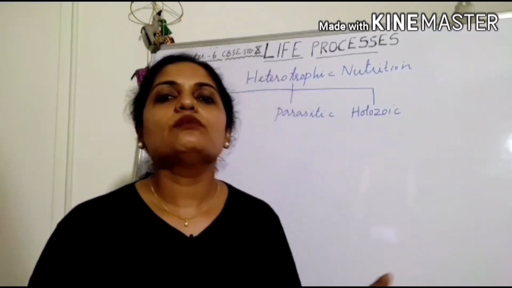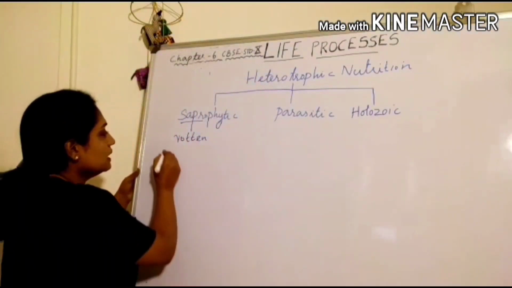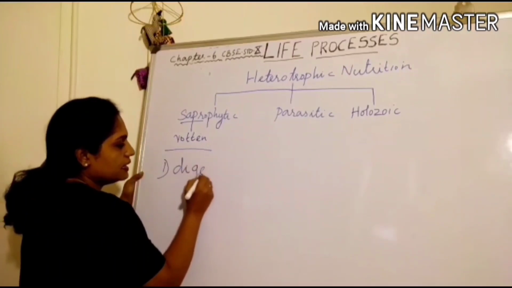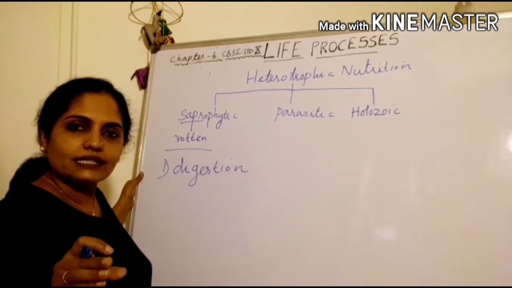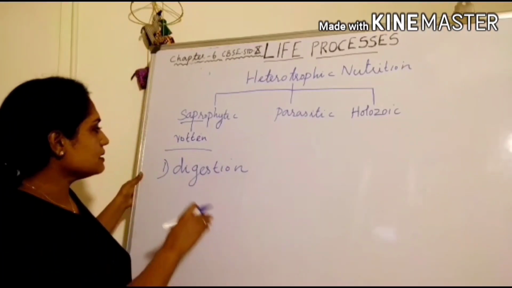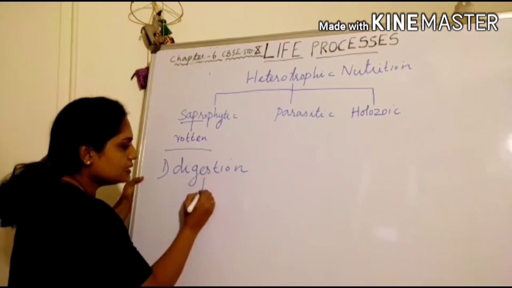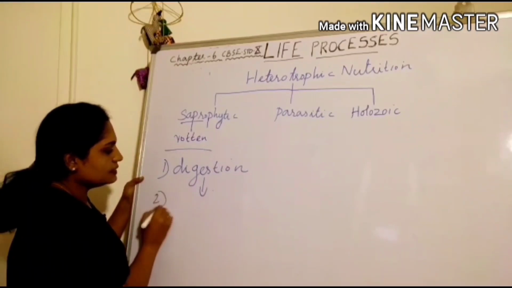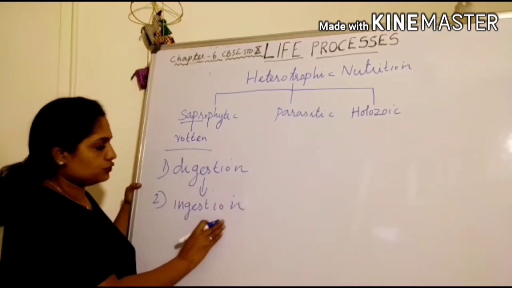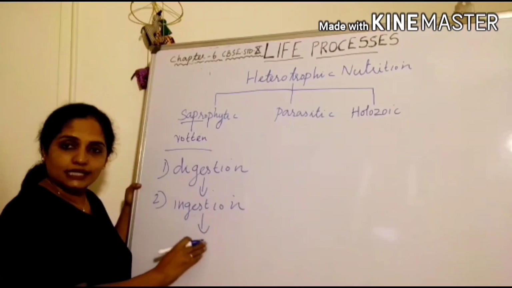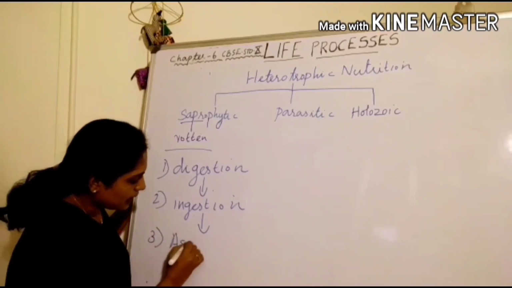So in the case of saprophytic mode of nutrition, we can see three distinct steps. Which are they? First one is digestion. They secrete some digestive enzyme into the rotten organic materials in the soil or in the surroundings, and first step is the digestion of that rotten organic material. This digested food is then ingested. So next step is ingestion of the digested food. After ingesting the digested food, they get assimilated. So next step is assimilation.